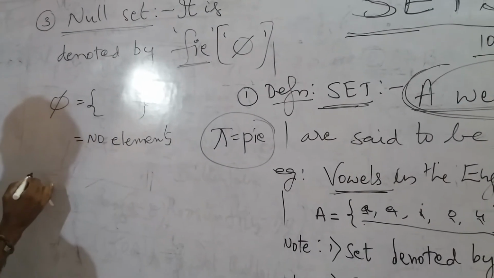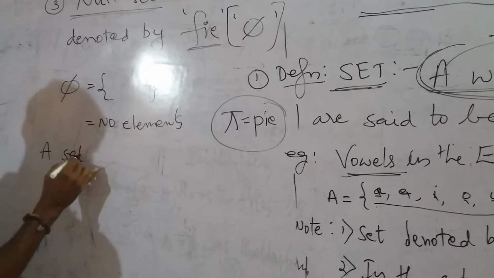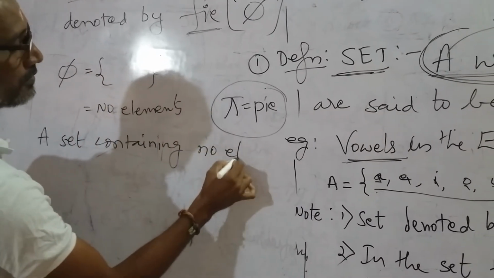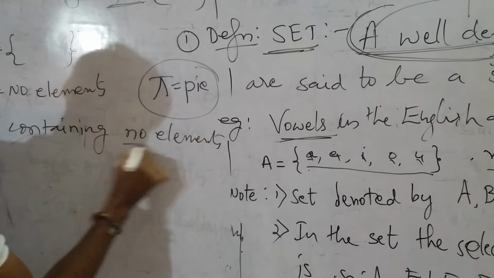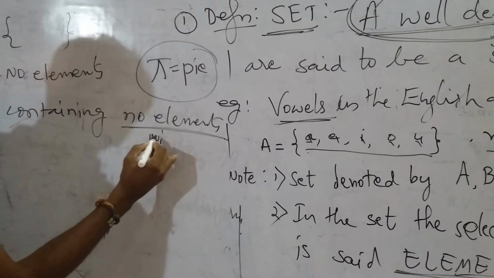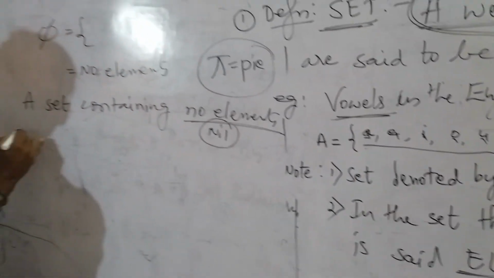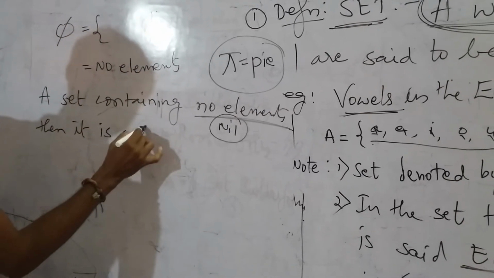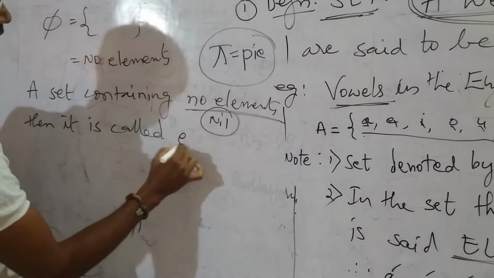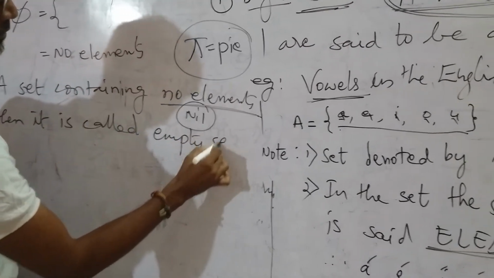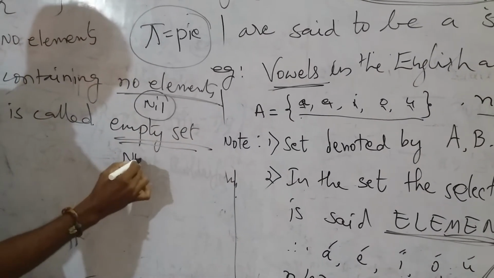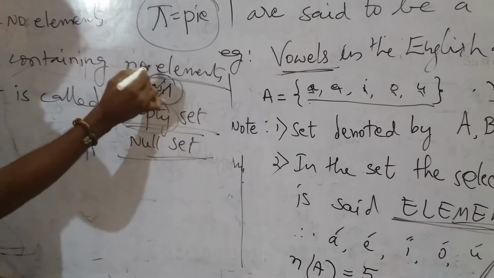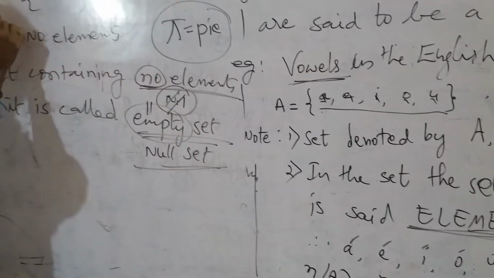A set containing no elements. No elements means nil. Then it is called a null set or otherwise an empty set. Null set or empty set, both are the same. Empty means there are no elements. No elements means empty. So this is denoted by phi.